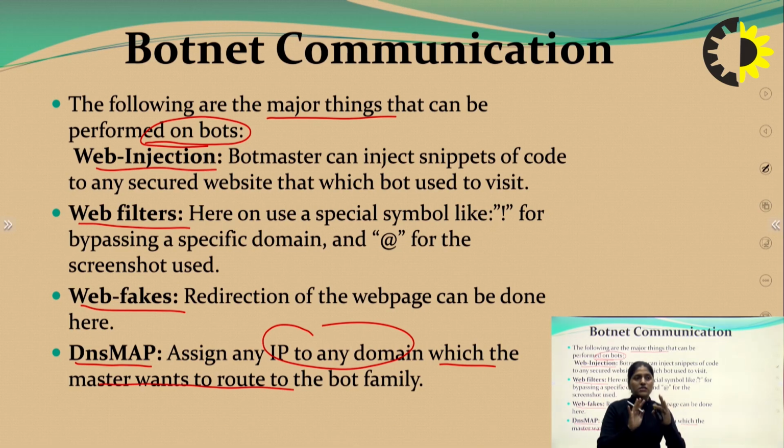First is web injection, where the bot master will inject some code into any secure website. Then some web filters, where they will bypass some special domains for taking screenshots. And some web fakes, where the page will first show you that this is the original page and then redirect you to a fake link or fake page. Then DNS map, for getting the IP address of that particular family for which the bot master wants to gain information.